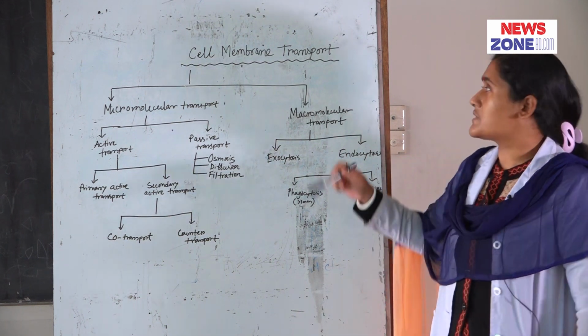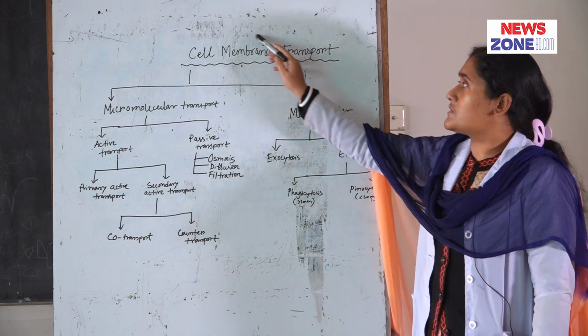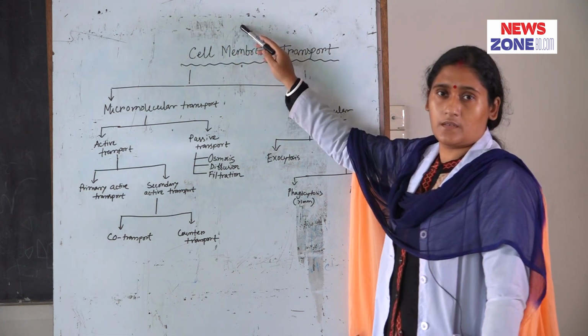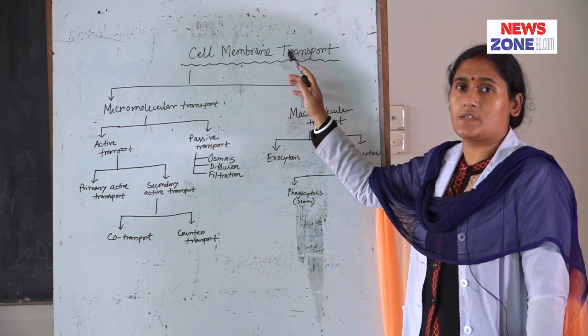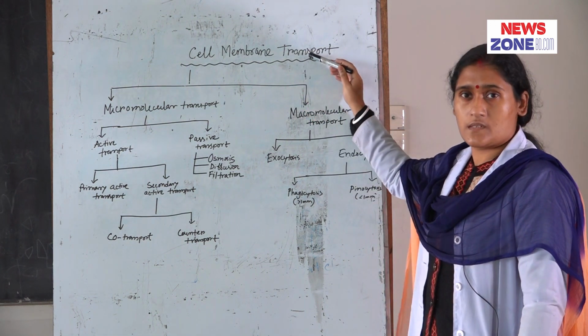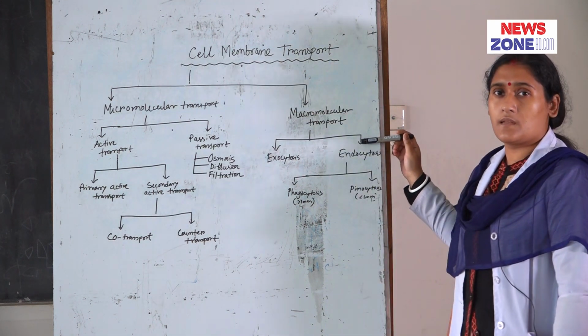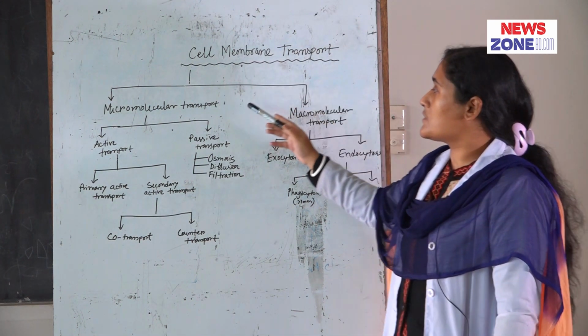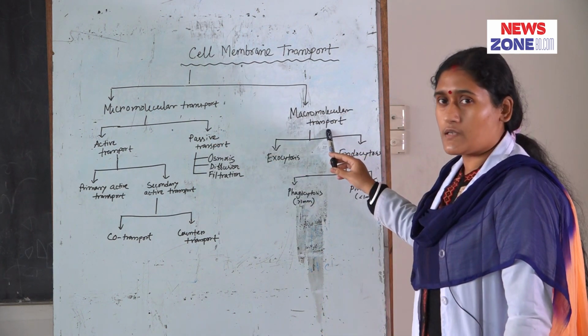Now, I am going to discuss cell membrane transport. Transport of a substance through the cell membrane from the inside to outside or vice versa in our body is called cell membrane transport. And this is the classification of cell membrane transport. Cell membrane transport is classified into micromolecular transport and macromolecular transport.